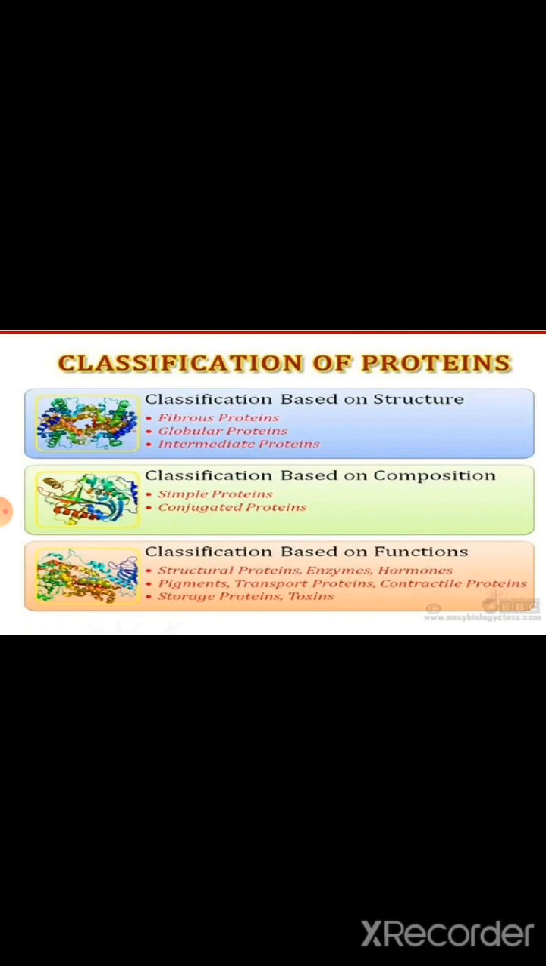On the basis of structure, proteins are classified as fibrous protein, globular protein, and intermediate protein. Next, on the basis of composition, proteins are classified as simple protein and conjugated protein. Then on the basis of function, proteins are classified as structural protein, enzyme, hormone, pigment, transport protein, and contractile protein, and the third one is storage protein and toxins. Now see one by one in detail.